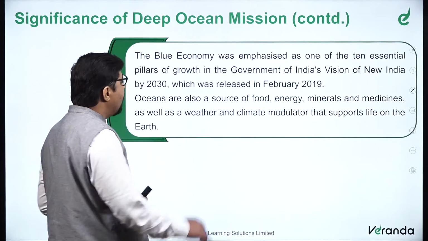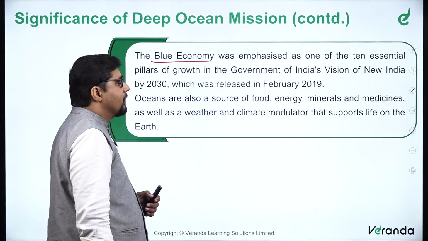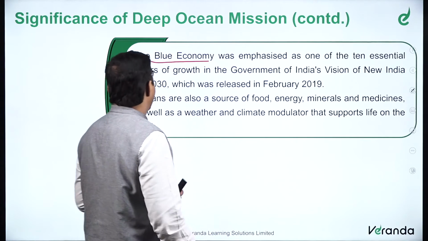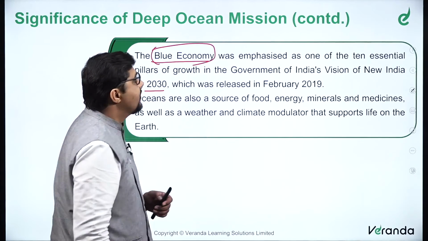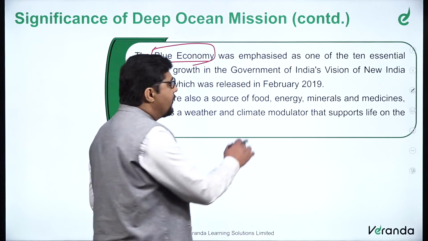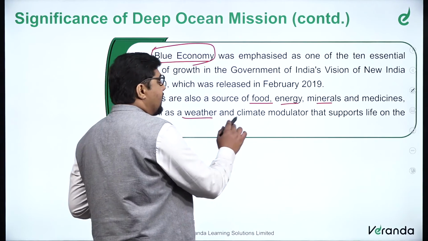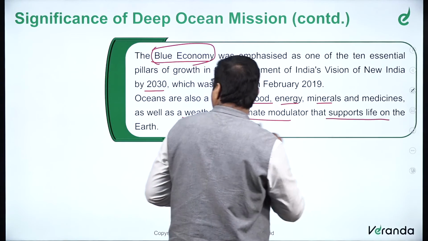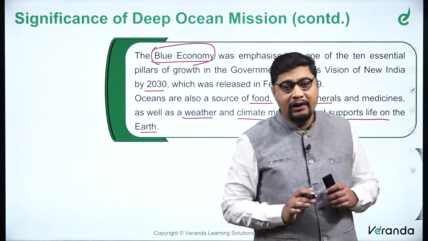Further, the blue economy was emphasized as one of the 10 essential pillars of growth in the Government of India's vision of New India by 2030. So this is an important one, blue economy, which was released in February 2019. Now, oceans are also a source of food, as we all know: food, energy, minerals, medicines, as well as a weather and climatic modulator that supports life on earth. So overall, we can simply say oceans are an integral part of our life.